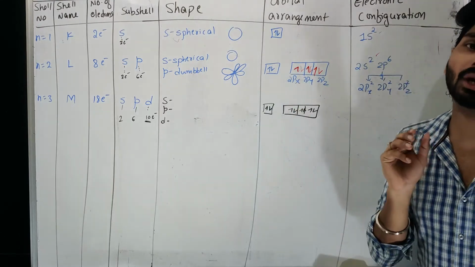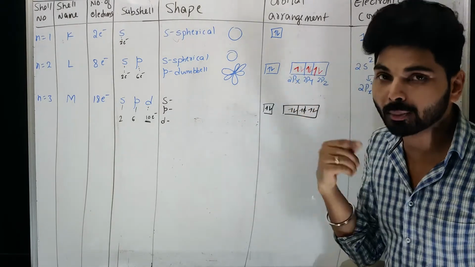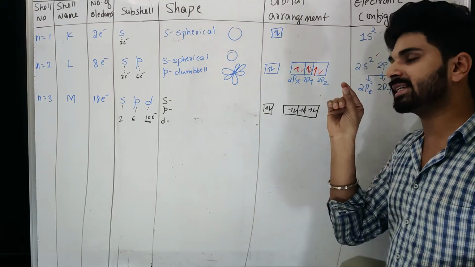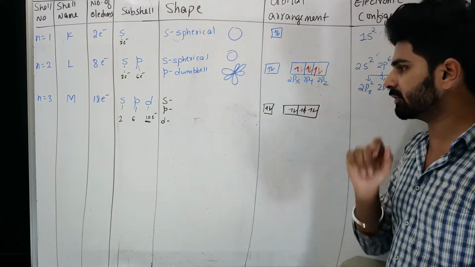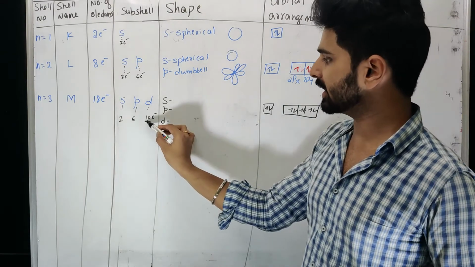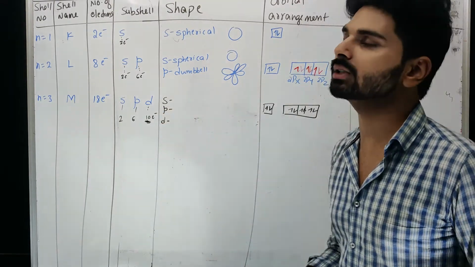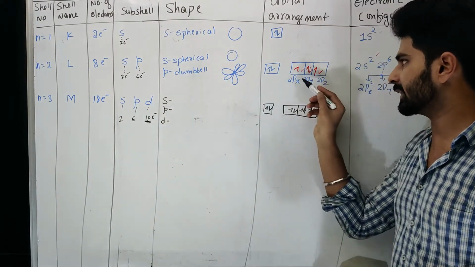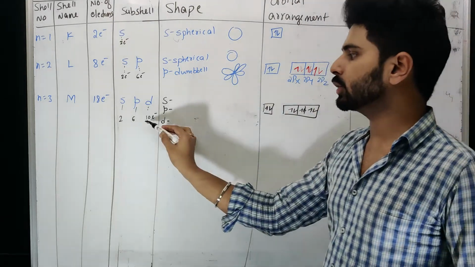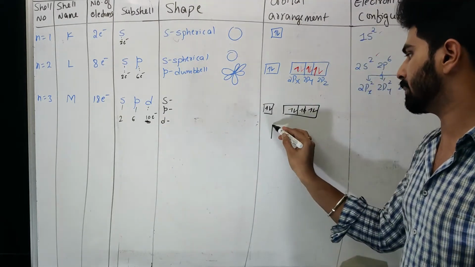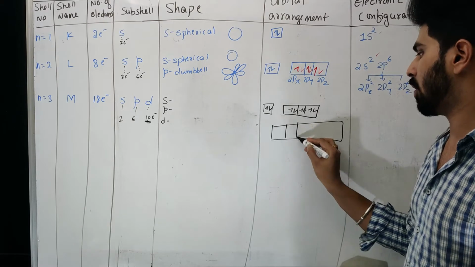So maximum electrons that can be filled in a p orbital is 2, because I am talking about one of them. Here you can clearly understand, to fill 6 electrons there are 3 orbitals, but to fill 10 electrons there must be 5 orbitals.